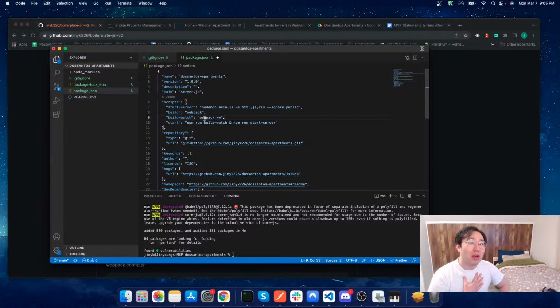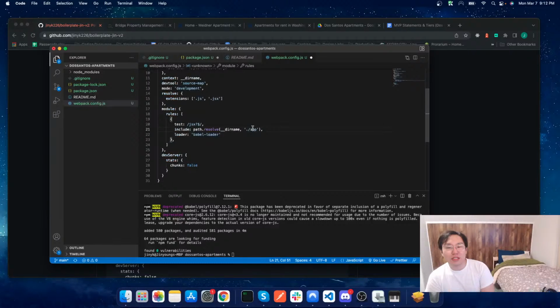And now we're going to go ahead and include this as a path.resolve. So now it's going to be the dirname forward slash app. Is this dirname just the current directory? Maybe. But either way, it looks like we're just checking all the JavaScript or JSX files inside of the app folder. And the loader is going to be a Babel loader. Babel loader is going to just standardize it across languages.